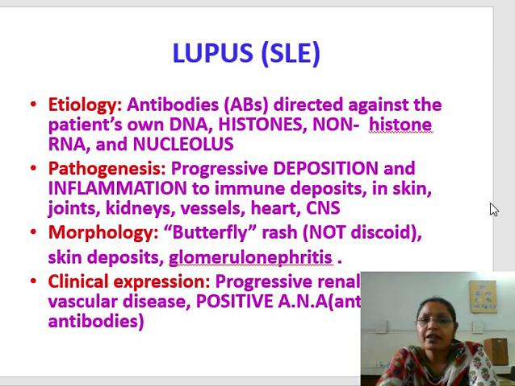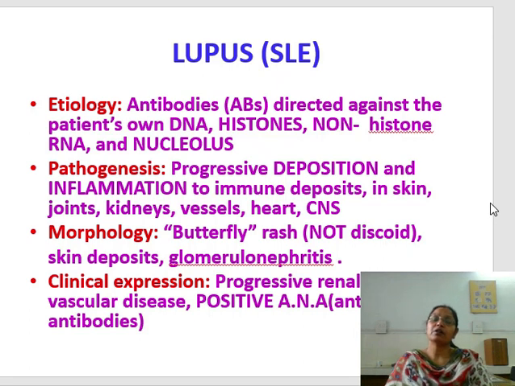In the pathogenesis, because there is increased production of the antigen, there will be antigen antibody reaction, and these immune complexes are deposited in different tissues of our body, like the skin, joints, kidney, vessels, heart, and central nervous system. After the deposition of these immune complexes, it will lead to an inflammatory reaction.